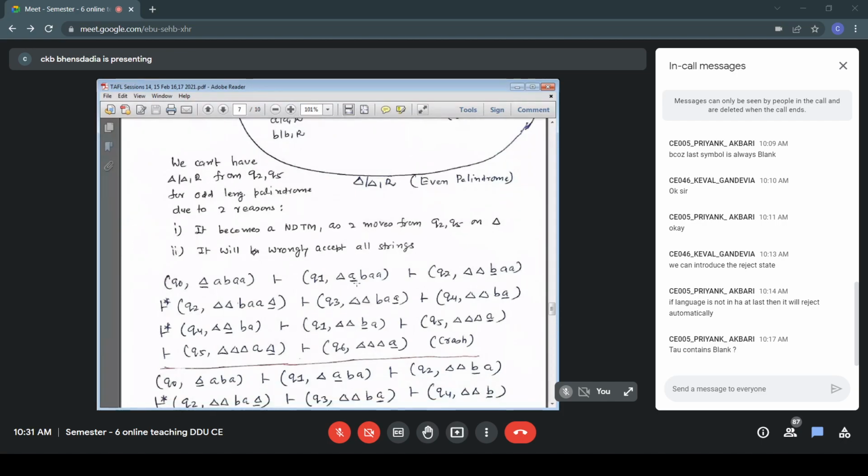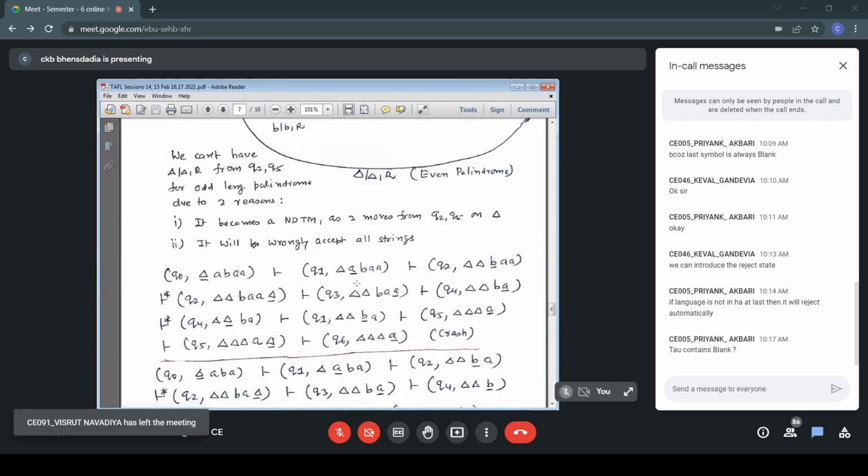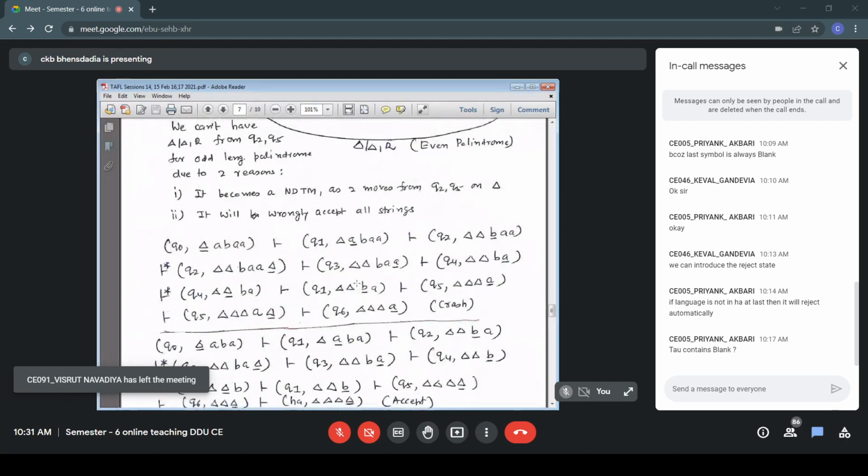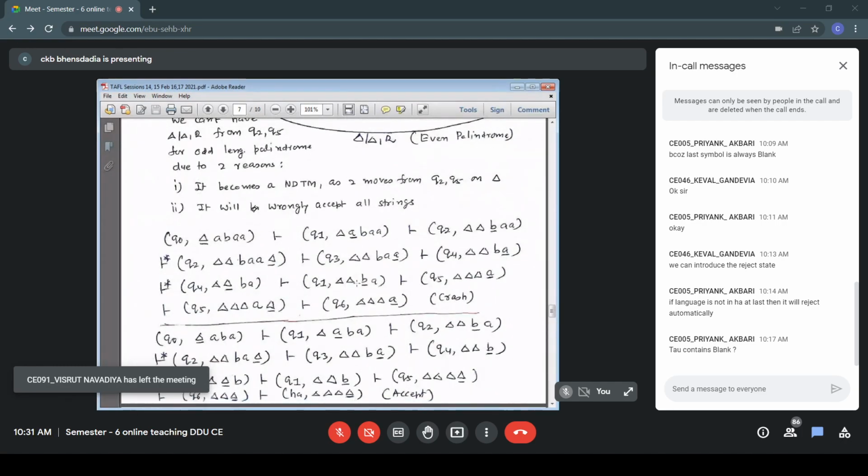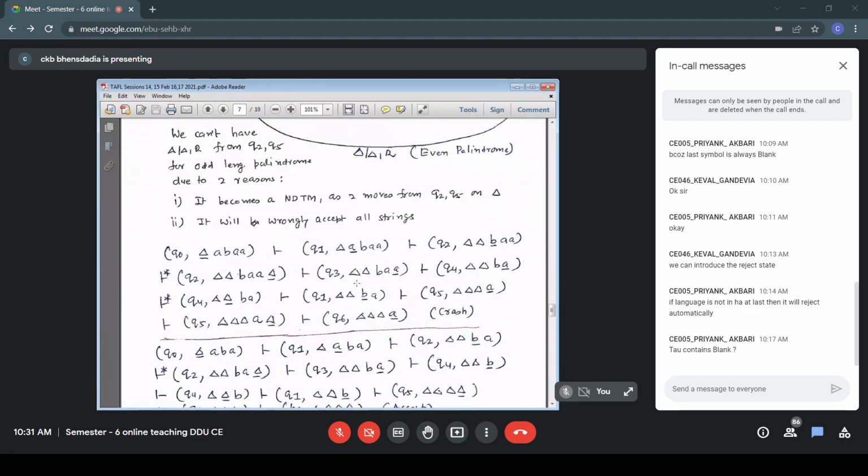Of course, instead of this, if the input were ABA, then we would have accepted it. Same logic, A from left, A from right erased. Finally, we reach the state Q1 here. Middle, bottom row, middle configuration. A from left erased, A from right erased. Now we are over the unmatched B. State is Q1. We are preparing for the next iteration.